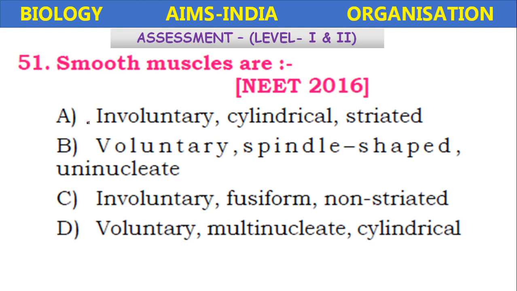Okay. Smooth muscles are involuntary, cylindrical, striated; or voluntary, spindle shaped, uninucleate; or involuntary, fusiform, non-nucleated; voluntary, multinucleate, cylindrical. So involuntary is the one option. So in the options A and C you have to select the right one. It is because in option A striated is given, so it is not the characteristic of smooth muscle. So here C option, involuntary, fusiform and non-striated.